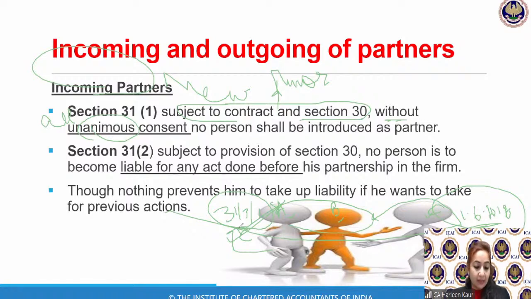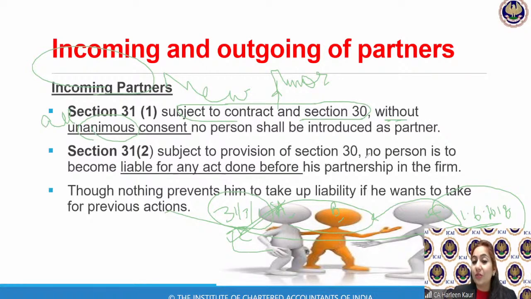All right, children, please give me an answer. I am asking you that on 1st June 2018, a new partner, Mr. C, is joining. Number one, the partners have consented. Yes, ma'am, they have consented. That is why Mr. C is joining. There was a loan which was taken by the firm on 31st March 2018. Do you think Mr. C is also liable for this loan? Excellent. Bhumika, Ruchi, Vanshika, Piyush, Rutuja, Bharat, IG, Yajat, Mushti, Neha Yadav, Jyoti, all of you, Nikhil, Komalakshi, Aryan Agarwal, those who have given the correct answer, Mohammed, Dhairya, excellent. No, ma'am, C is not liable as he has joined after this date.